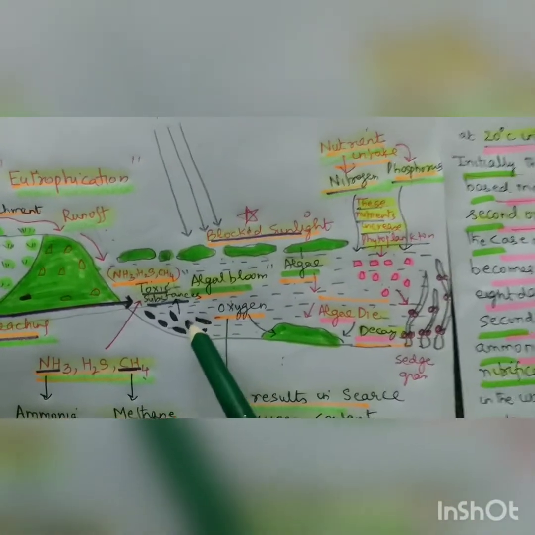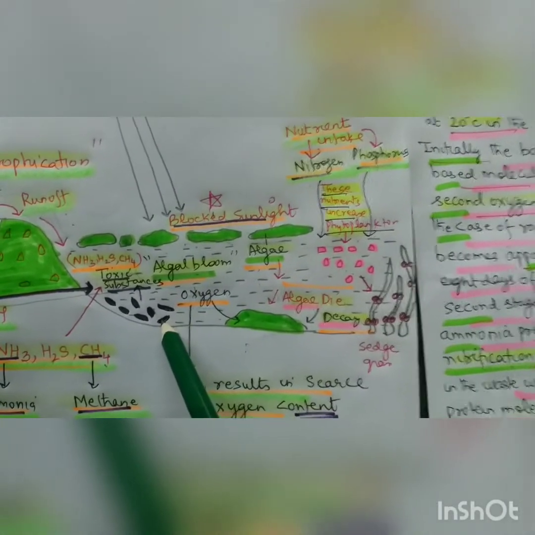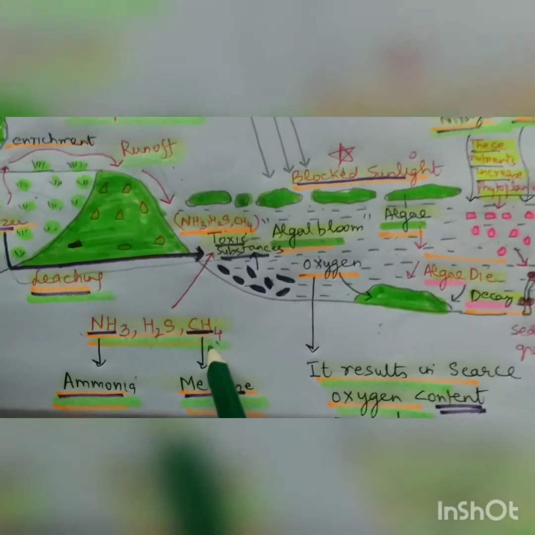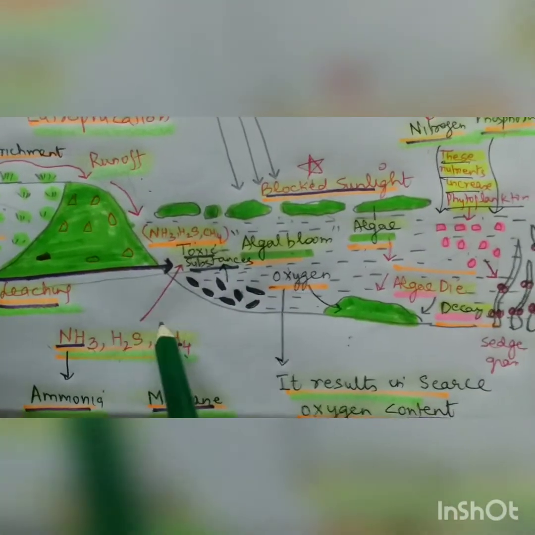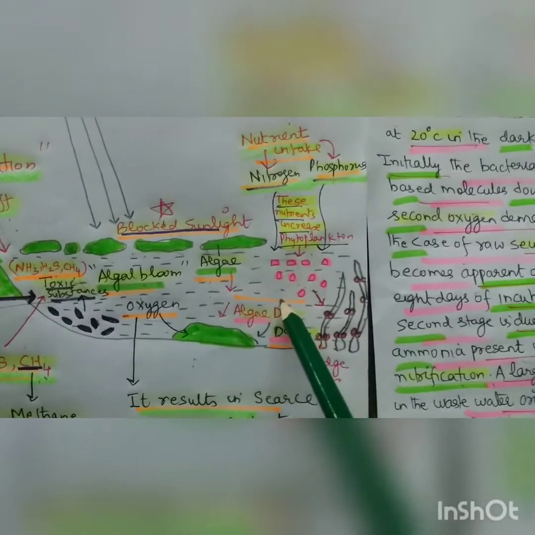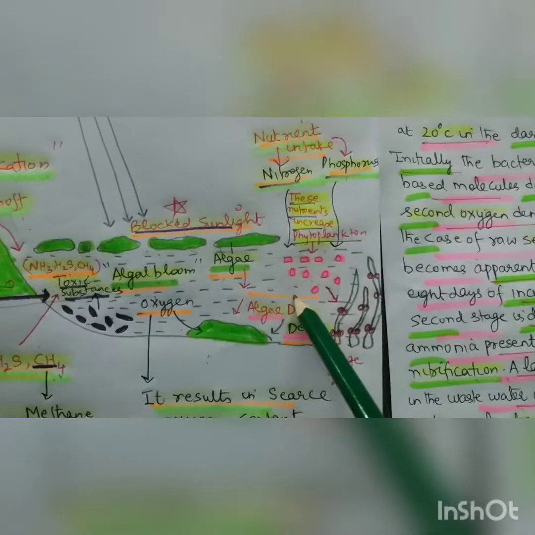Besides that, due to the absence of oxygen, anaerobic decomposers increase in number and pollutants like ammonia, H2S and methane are increased. And these pollutants result in the death of the algal blooms and the water changes from green to brown and a foul smell will come and the water becomes unfit for drinking and is poisonous. So this is called eutrophication and this is biomagnification.